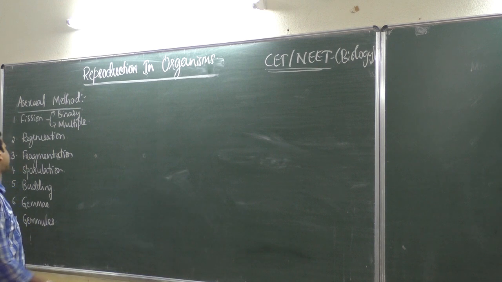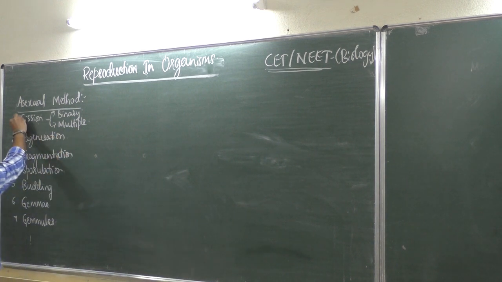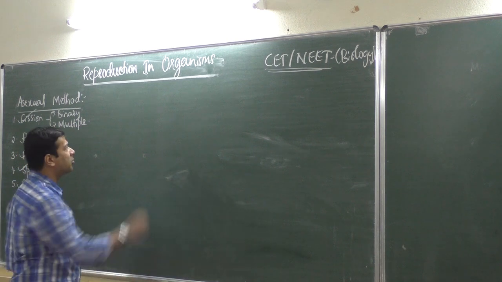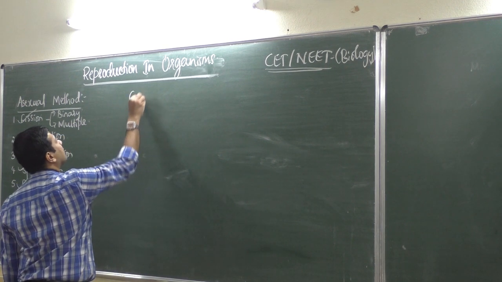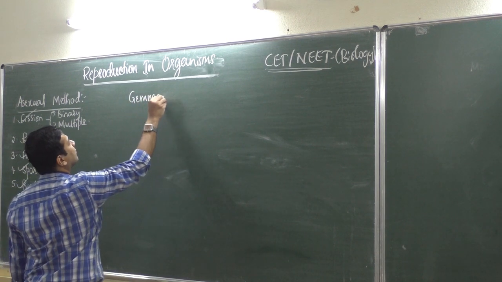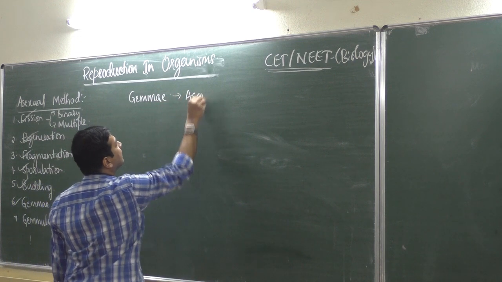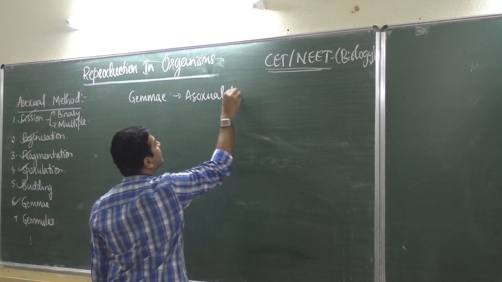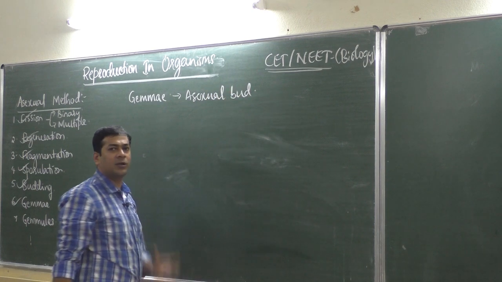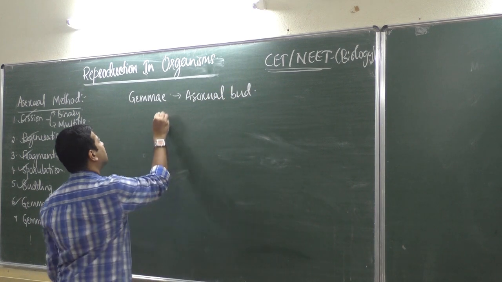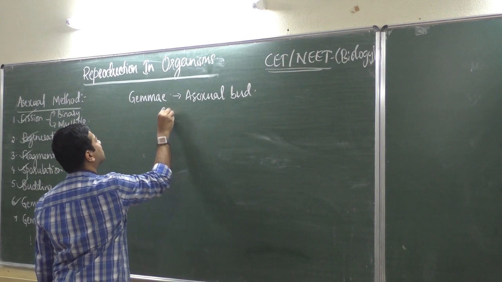Okay, so we have already discussed fission, regeneration, fragmentation, sporulation, budding. We will today discuss two more methods of asexual reproduction. That is gemma or gemmae. It is an asexual bud, produced on a cup-like structure. That cup-like structure is called gemma cups.